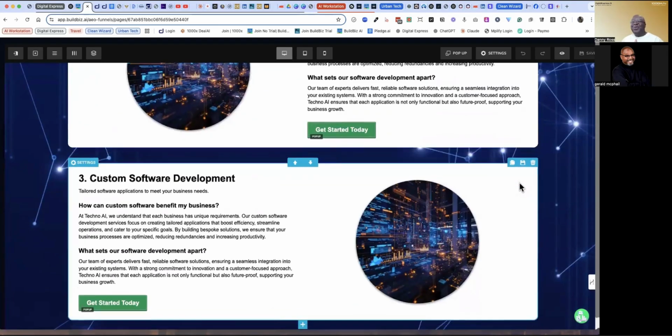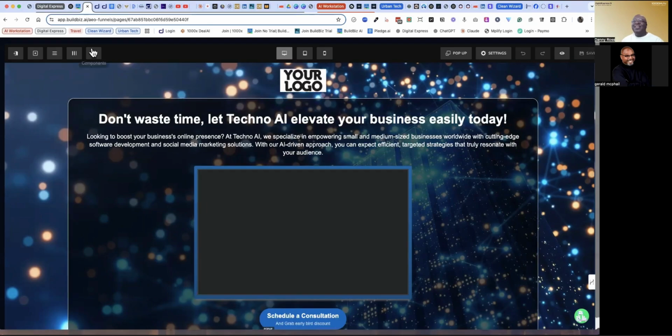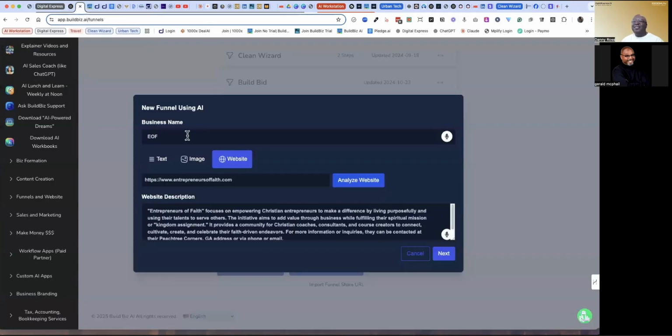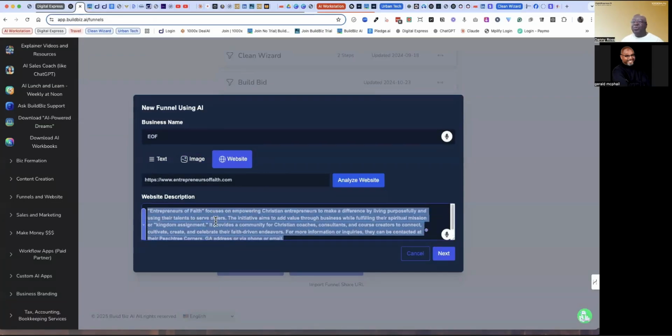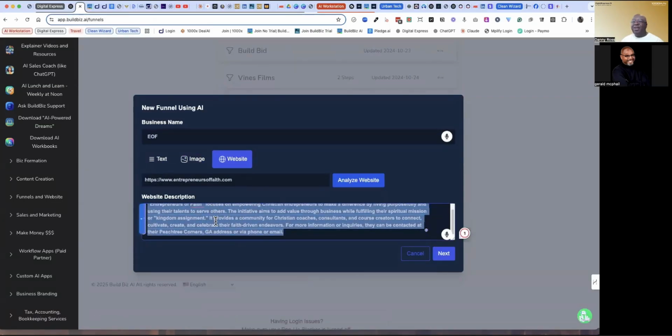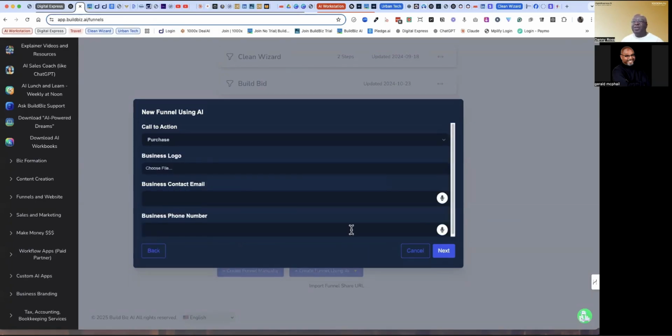I'm going to show you how this functionality flows. So that's, again, an example of an existing sales funnel. So this is an example of using the AI to get this paragraph. It's laid out what is important from what it could find on the website. And next, we're going to just click the next button.